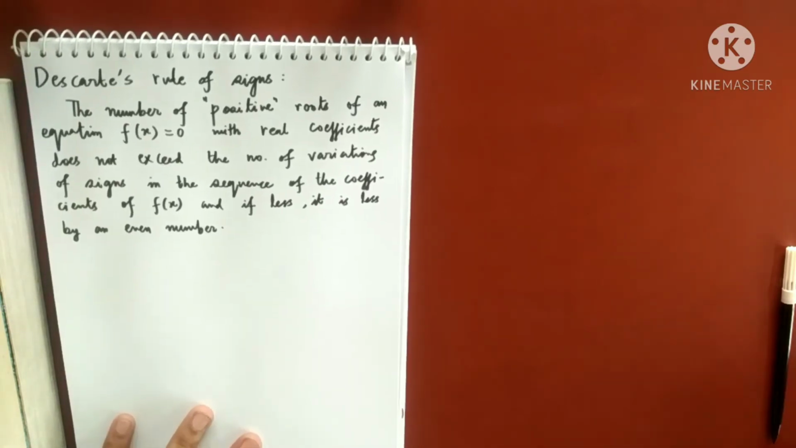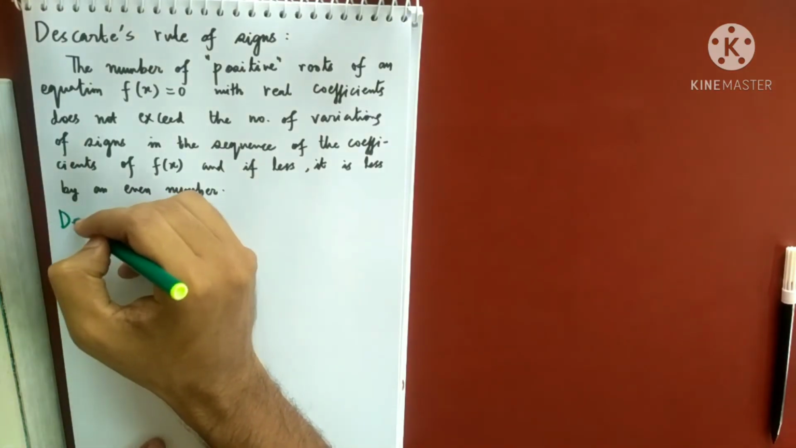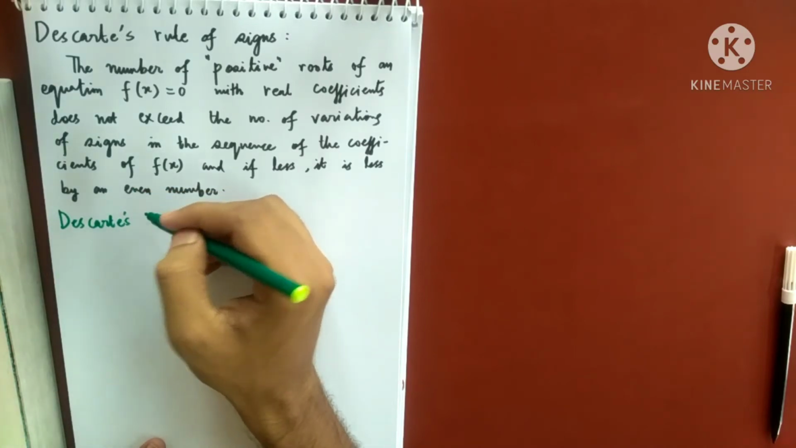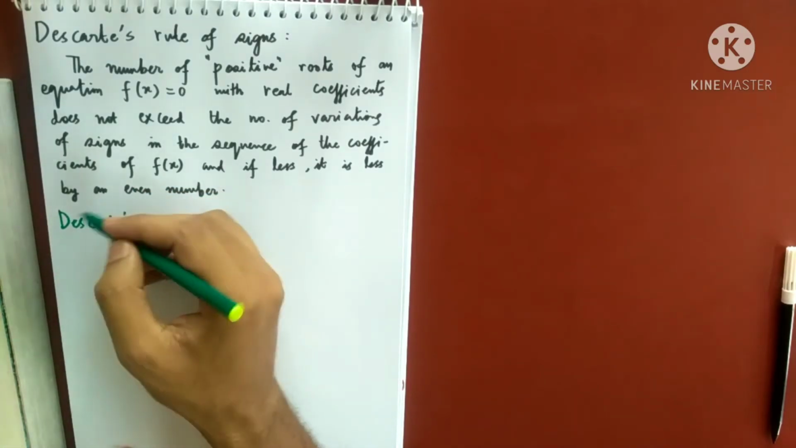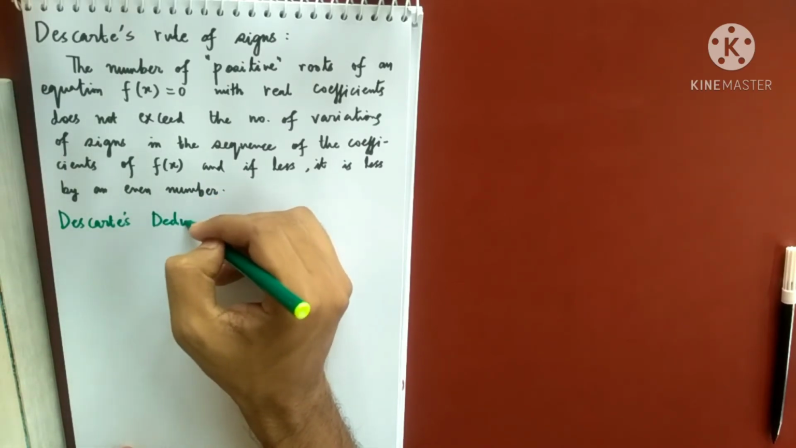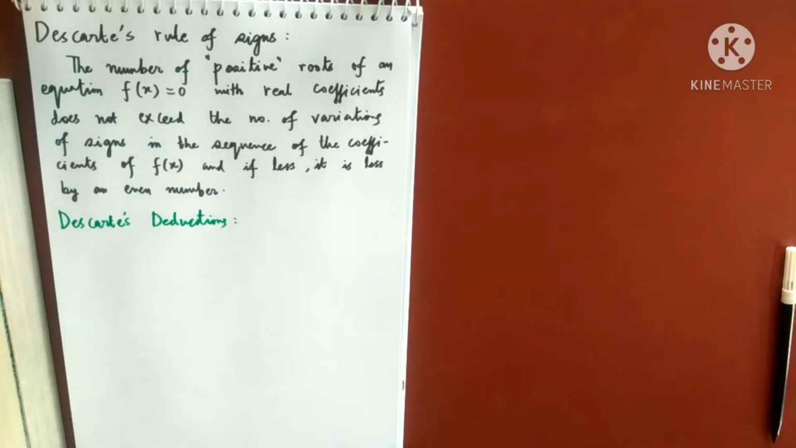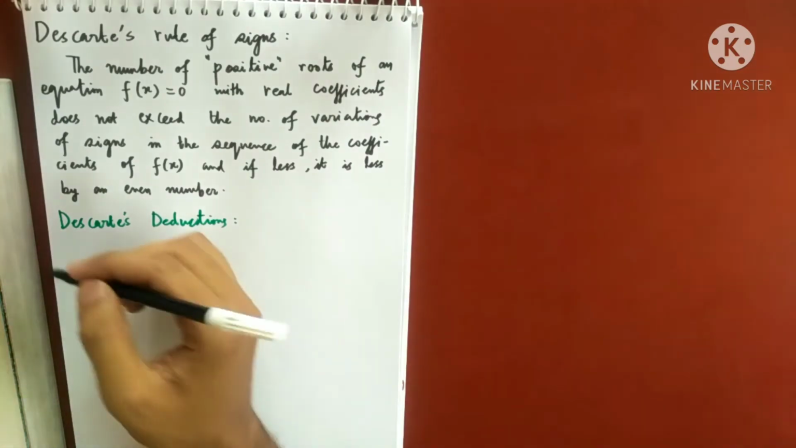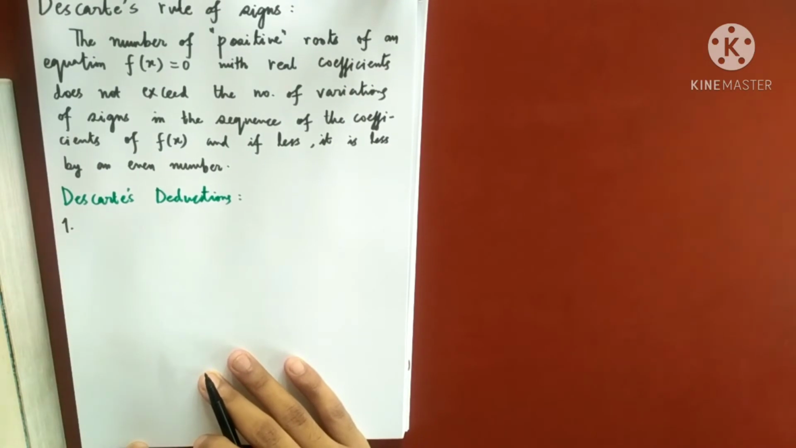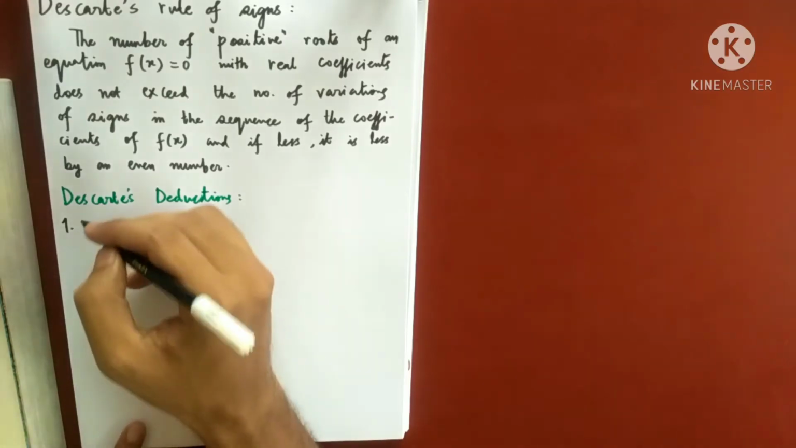Okay. Now there are many deductions that can be made using Descartes' rule of signs. So the first deduction is, I can talk about the negative roots also. How? I'll tell you. So this is the first deduction.